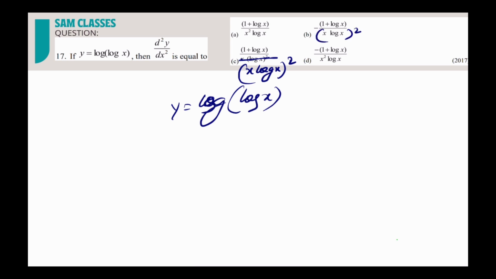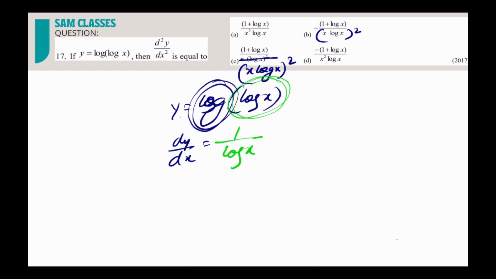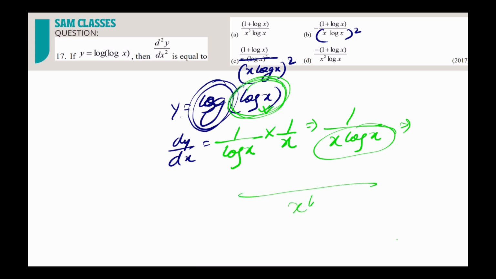Now, if you see y is equal to log of log x, the moment I differentiate one time, dy by dx is what? For the first log, the argument stays, so I get 1 by log x. And for the second log, when I differentiate, composite function, chain rule, 1 by x. So if I now apply the UV rule, because I got x log x in the denominator, my v square will be x log x whole square.